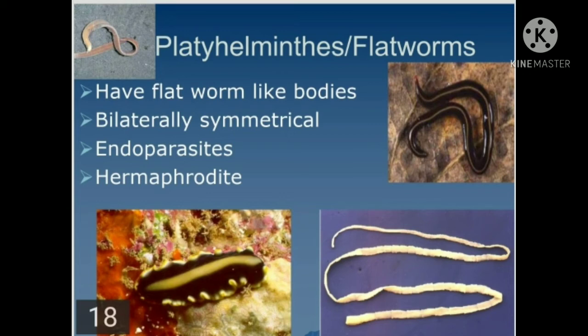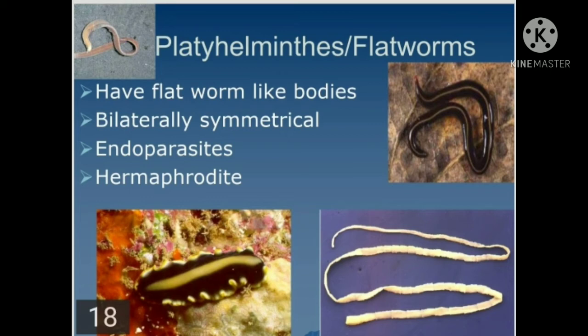They are triploblastic, showing organ system grade of organization, mostly endoparasitic, and few are free living. Parasitic forms show the presence of hooks and suckers for attachment to the body of the host. The body is covered by cuticle in parasites or cilia in free living forms. Examples of flatworms are the tapeworm and the liver fluke. Here in the figure you can see the tapeworm.